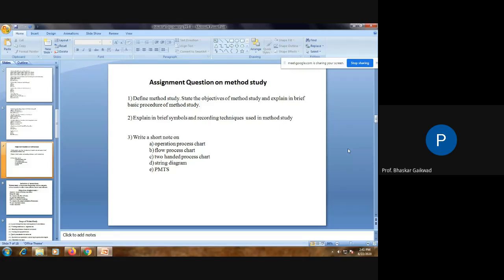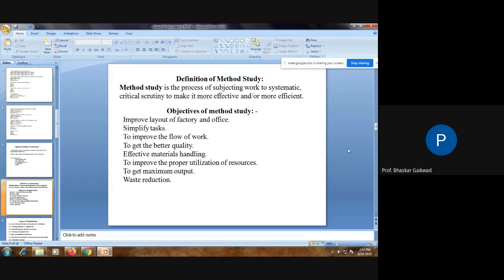So let us go through the syllabus of these chapters. Already we have gone through the central idea, title, importance, objective, multiple choice questions, and the assignments. So let us consider the first point, definition of method study. Method study is the process of subjecting work to systematic critical scrutiny to make it more effective and more efficient.